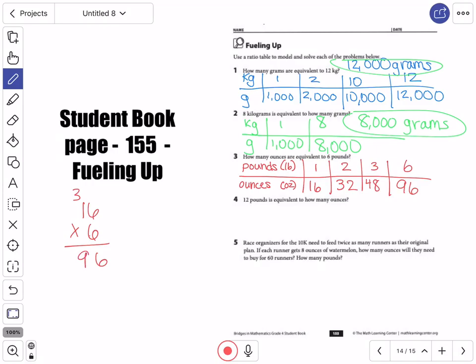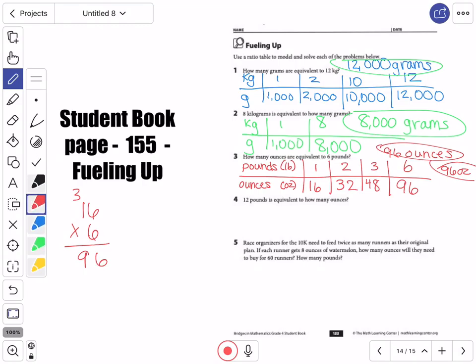If I'm not sure, I can always go to the side. 16 times 6. 6 times 6 equals 36. 6 times 1 equals 6 plus 3 more. That's 96. So that's where I get my 96 ounces. And you can write the word out, or you could put 96 OZ. Either way. There's your answer for number 3.